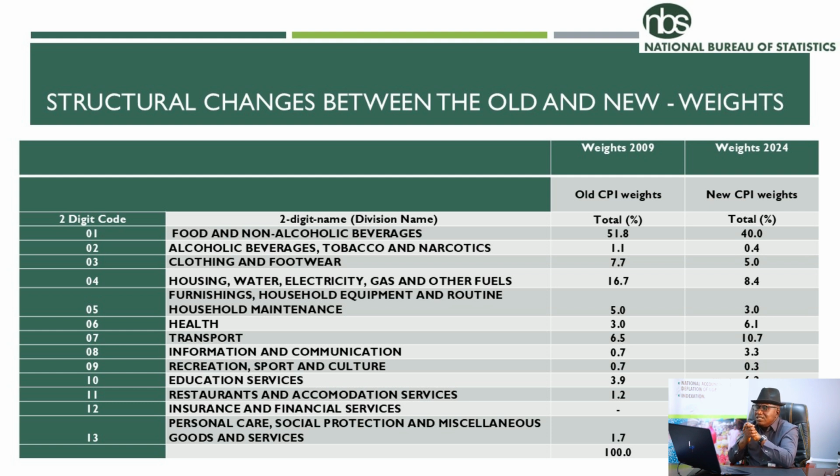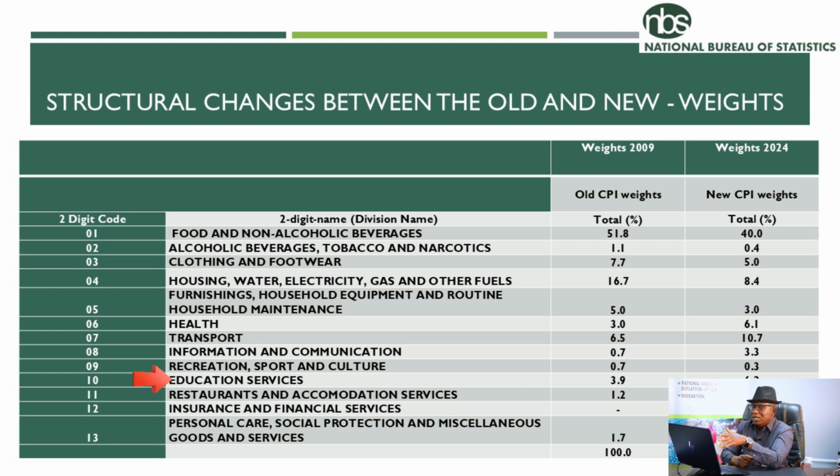Another thing I will talk about is housing, water, electricity, gas, and other fuel. It was 16.7, but now it's 8.4. Why this decline? In the old method, we had what we call imputed rent. Imputed rent was part of this expenditure in the old method, but now our weighting is purely monetary. Any expense that is not monetary is excluded in the weighting. So that is why imputed rent is no longer part of the expenditure captured in this new CPI rebasing.